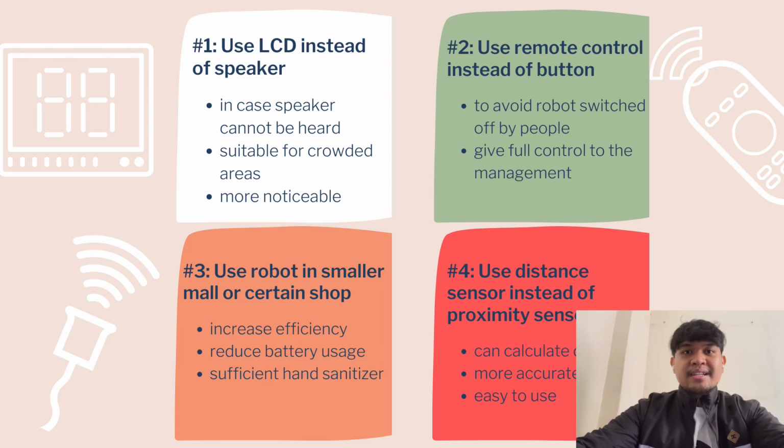Okay, for the fourth recommendation, we're going to use a distance sensor instead of a proximity sensor. It is because the distance sensor can detect people further away, and it can also calculate the distance between the people and the robot. It is more accurate than the proximity sensor, and it's easier to use than the proximity sensor.